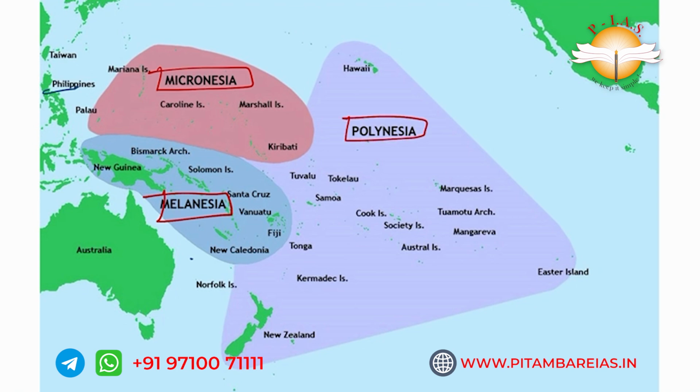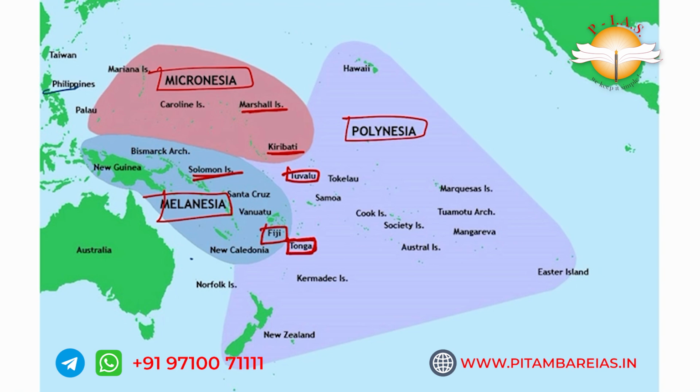Even New Zealand comes under Polynesia. These multiple islands always come in the news one way or another. It may be important or may not be important, but just know Marshall Islands is many times in the news, Kiribati Islands, Solomon Islands, Tuvalu Islands, Tonga. As we said, Tonga is in NCERT, so it is very important.